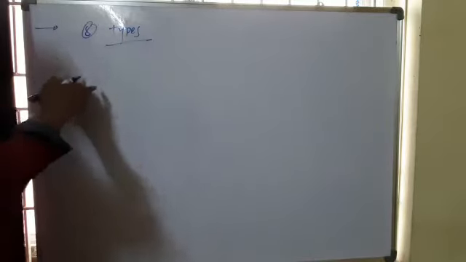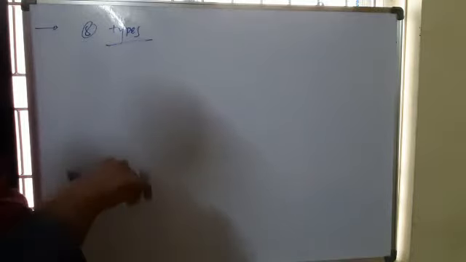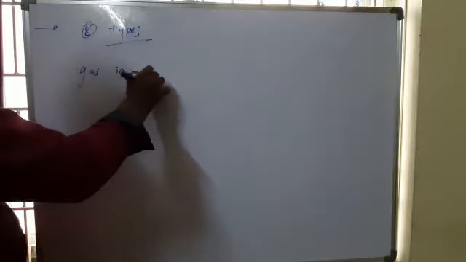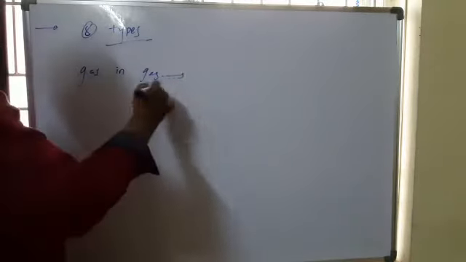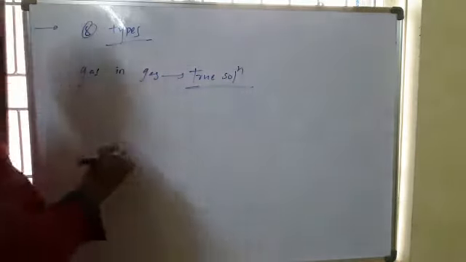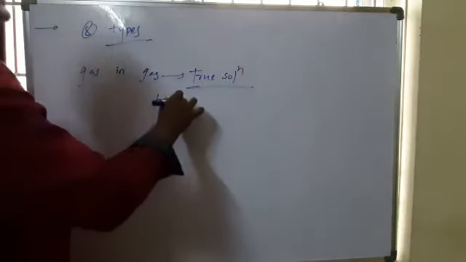8 types. They are solid in solid, solid in gas, solid in liquid, liquid in liquid, liquid in solid, liquid in gas, and gas in solid, gas in liquid. But gas in gas type does not form a colloidal solution; it is a true solution, but not a colloidal solution.